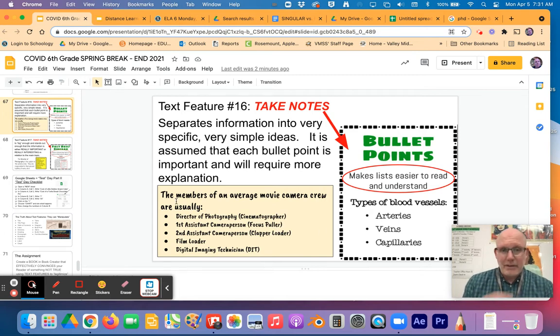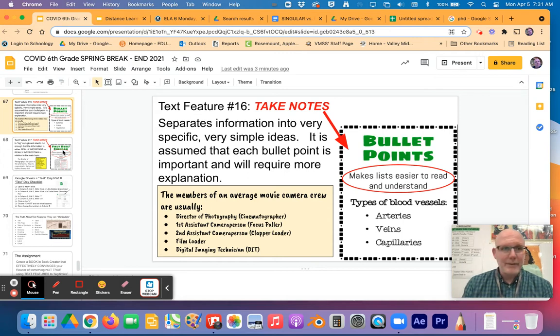So for instance, over here, if I were to list the members of an average movie crew, I would do these. This is a list. Director of photography, first assistant camera person, second assistant camera person, film loader, digital imaging technician. I can see very quickly, there's 5 bullet points, there's 5 positions, right? Now I would need more information about each of these because I don't know what they do, but that gets me going on what are the pieces.